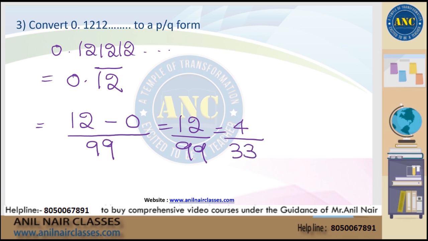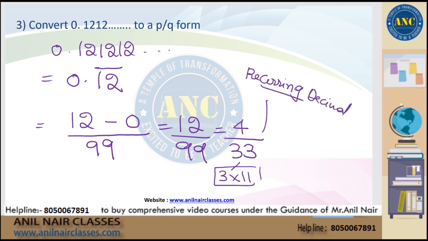4 by 33. If you observe, 33 is nothing but 3 into 11. If the denominator is any prime number other than 2 and 5, then it gives a recurring decimal, with a period that is a factor of p minus 1. Factor of 3 minus 1, that is 2. Factor of 11 minus 1, that is 10. What is the factor common to 2 and 10? 2. So only 2 digits are repeated. You can also cross check.